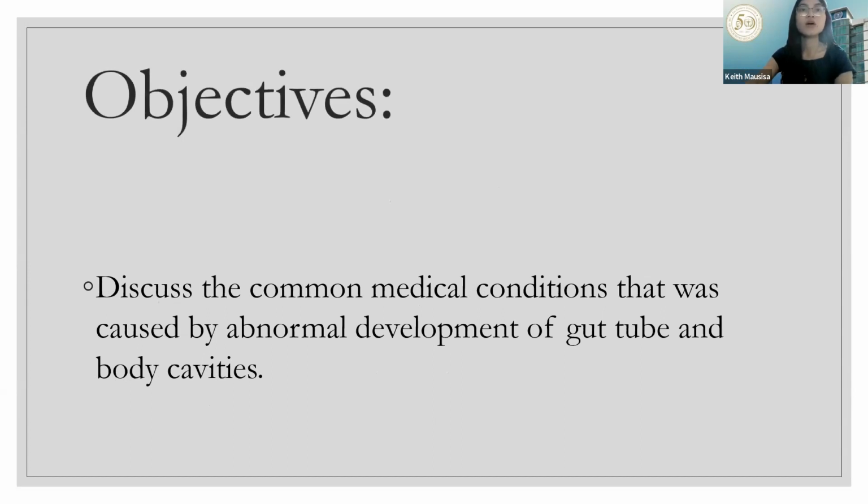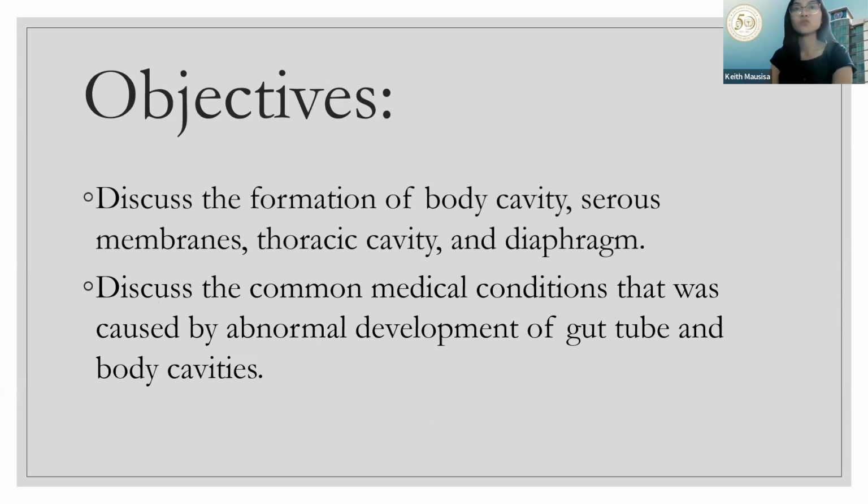Okay, discuss the common medical conditions that were caused by abnormal development of the gut tube and body cavities. So aside from the abnormal development of the 3rd to 8th week, we separated and became more specific when it comes to the gut tube and body cavities. And of course, if we cover the gut tube and body cavities, you should also know how to discuss the formation of the body cavity, serous membrane, thoracic cavity, and diaphragm. It is one development, all of those.